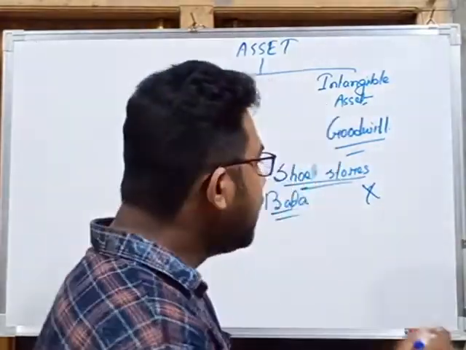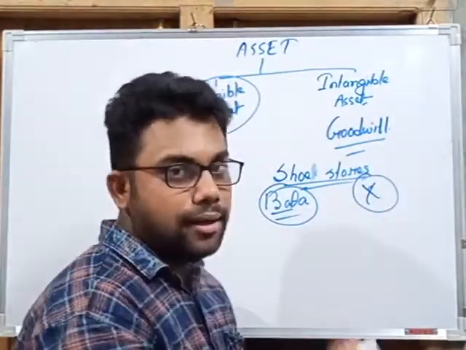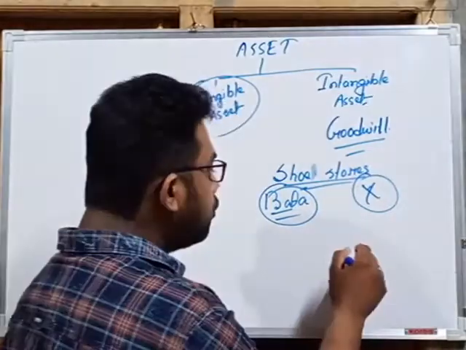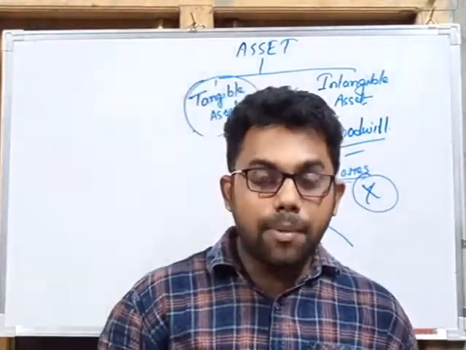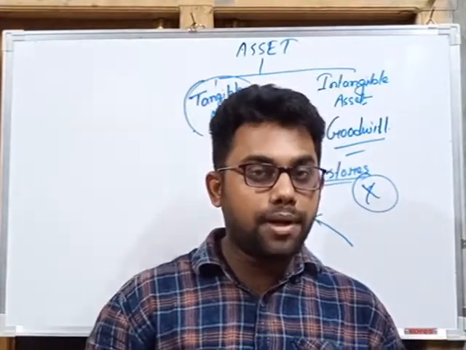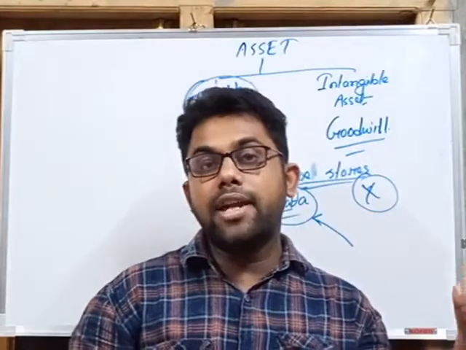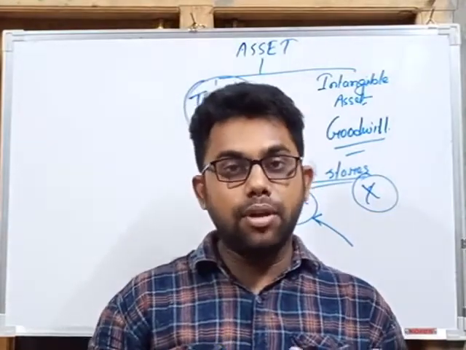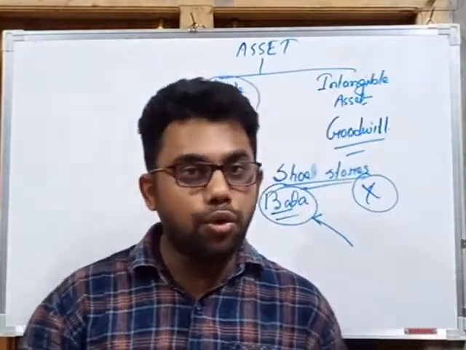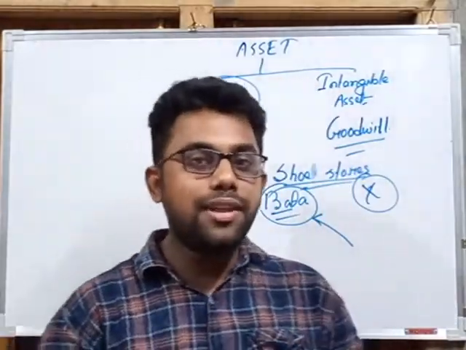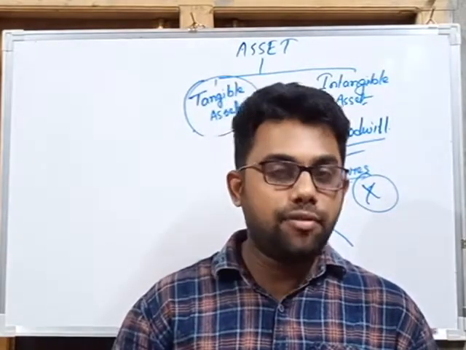Now, where will we go to purchase shoes? We know we'll go to Bata, because we know Bata is good for selling. Bata sells quality goods. Bata will provide us discounts, etc. So the name and fame which is responsible for earning more profit for the business is called goodwill. Goodwill is one of the important intangible assets, and it is the most important asset for the business.